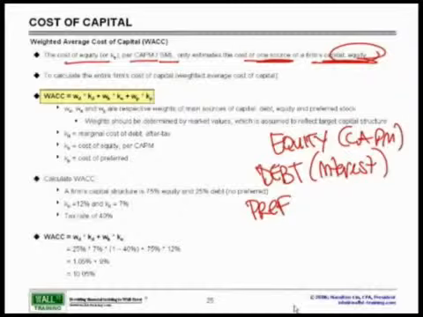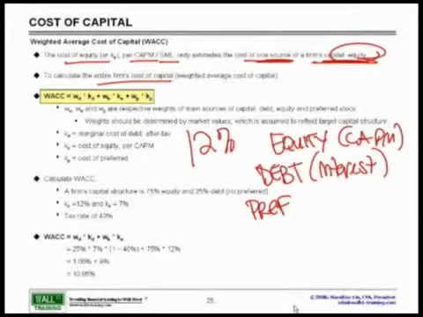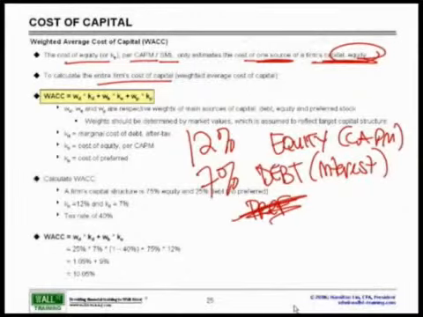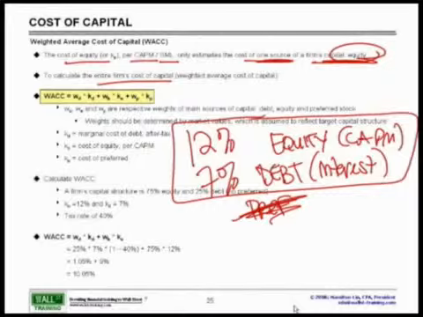Therefore, to calculate the entire firm's cost of capital, what we are saying is, if I know that I make X percent on equity, 12% is my required return, and my cost of debt, let's say, is 7% on a pre-tax basis, and let's say I don't have any preferred for now to keep the math simple, what we're saying is, what is the blend of my weighted average cost of capital?